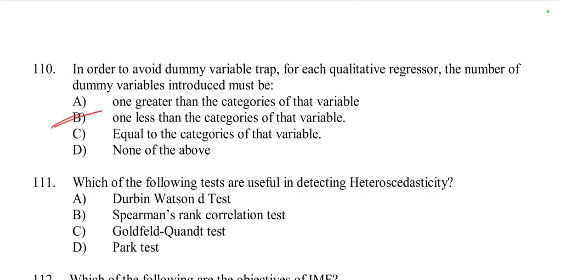This is because including one less dummy variable than the number of categories ensures that the dummy variables are not perfectly collinear with each other, allowing you to avoid redundancy in the model. One of the categories will be used as the reference group, and the coefficients of the dummy variables will represent deviations from this reference group. So here option B is right.